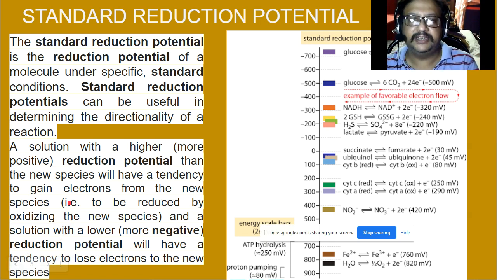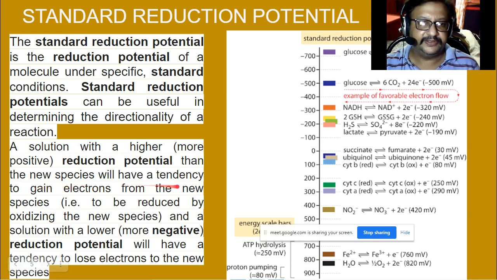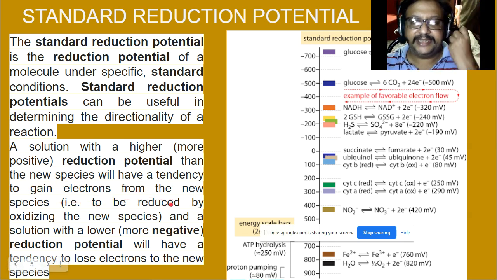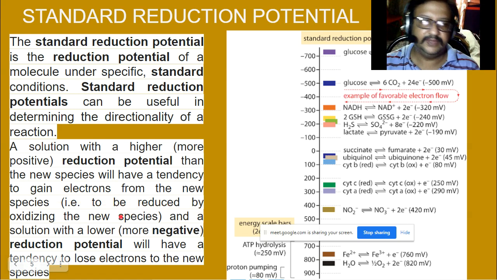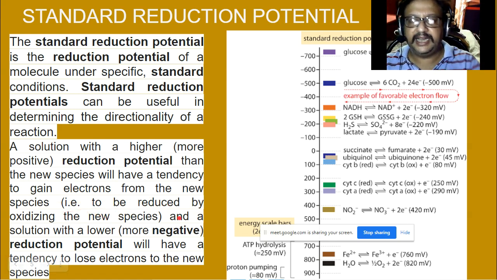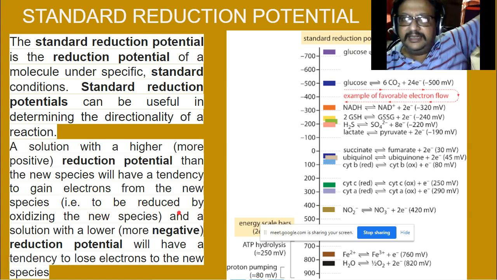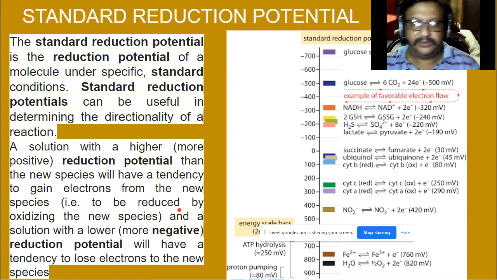Just the opposite, right? The one which is more positive than the new species will have a tendency to gain electrons. It's positive, it will take from the negative. It will gain electrons from the new species, and once it gains electrons, it will be reduced, and the other species from which it takes will be oxidized. And similarly, it happens the other way round.